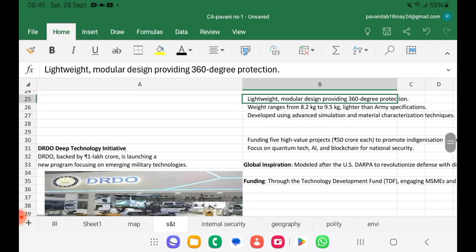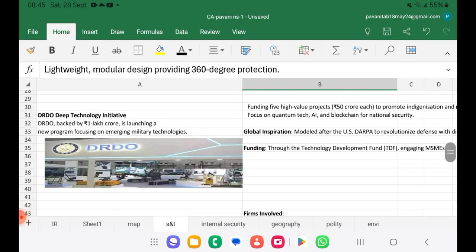The next is DRDO Deep Technology Initiative. So this is current affair. We know how important the deep technology initiative is to avoid hacking, etc. DRDO, backed by 1 lakh crore, is launching a new program focusing on emerging military technology. Investing in technology is very important to tackle modern terror acts or for internal security, right?